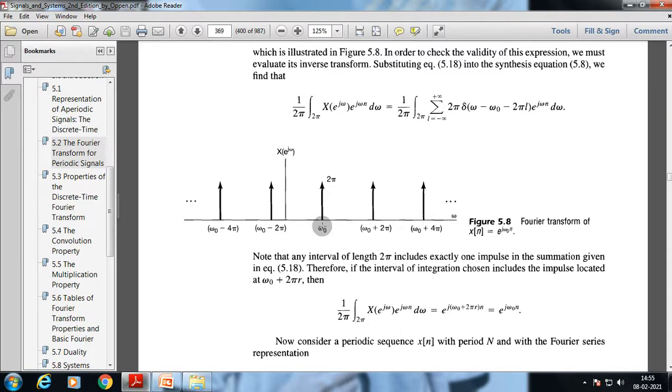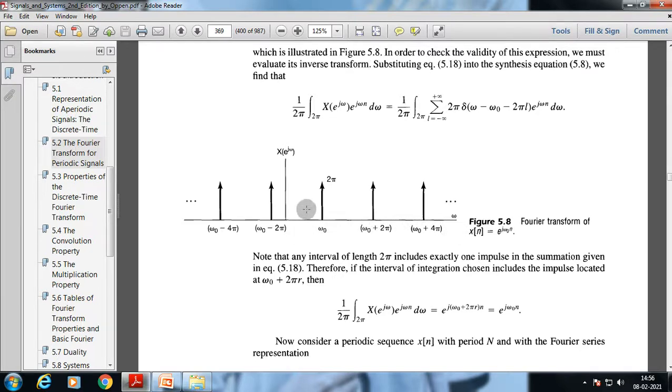As in place of 1 by N, we are using 1 by 2 pi to understand the specific frequency, to analyze the frequency domain of a specific periodic signal, as well as a continuous time signal. So 1 by 2 pi is the spacing of that specific signal. If we put that in the frequency region, if this signal starts here, another signal will be in this place.